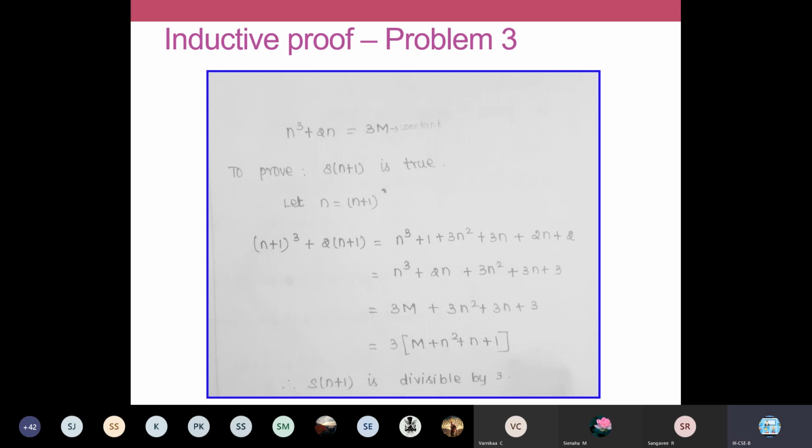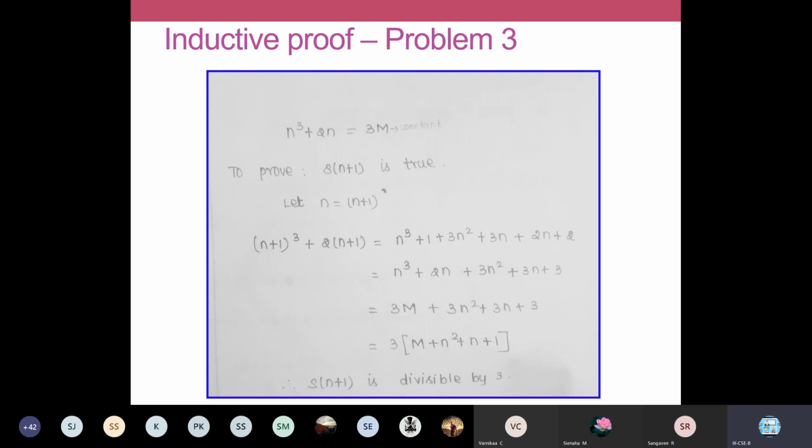When you are deriving this kind of divisibility problem, I will try to show that all the terms have a 3 in it. Just watch the last few lines. We will try to derive a situation where all the terms have a 3 in it. Then we can easily prove that the entire term is divisible by 3.